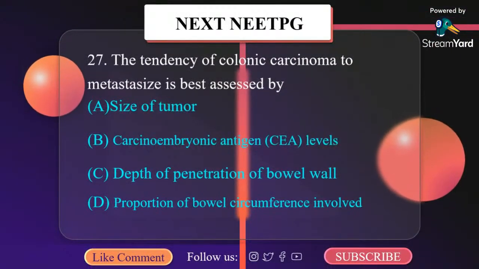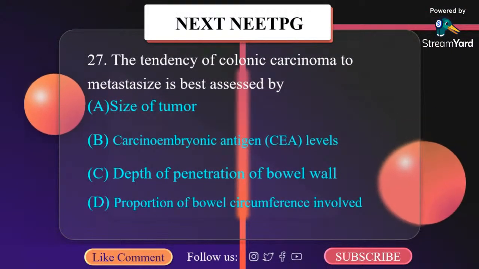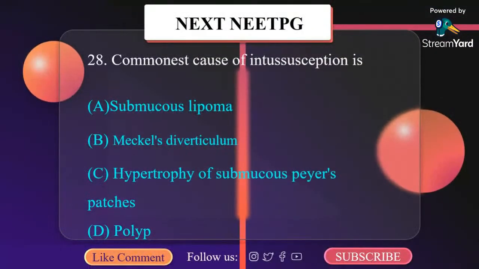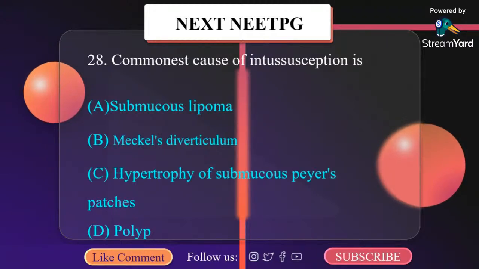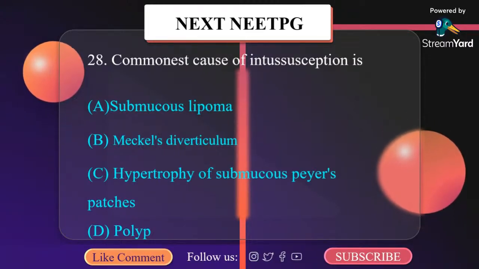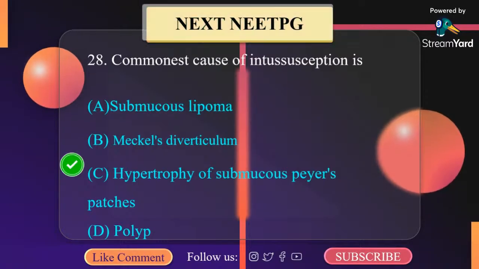The tendency of colonic carcinoma to metastasize is best assessed by A. Size of tumor, B. Carcinoembryonic antigen, C. Depth of penetration of wall. Commonest cause of intussusception is A. Submucous lipoma, B. Meckel's diverticulum, C. Hypertrophy of submucous Peyer's patch, D. Polyp. It is hypertrophy of submucous Peyer's patch.